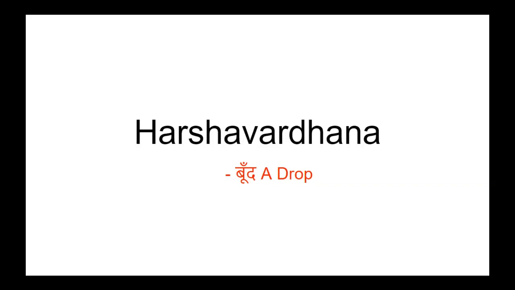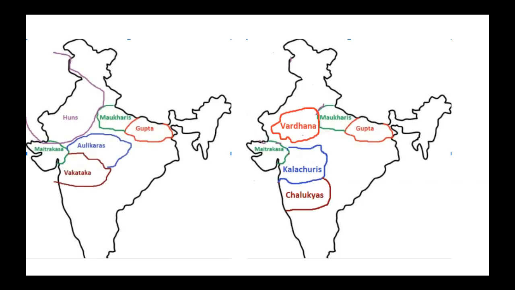Hello friends, in this lecture we will learn about Harsha Empire. In later Gupta period, later Gupta rulers occupied Bihar region, Magadha region, then Mukharis in UP, and then Aulikaras in Malwa region, and Maitrakas in Gujarat, and Vakataka in Deccan region. And the northwest frontier was occupied by Huns.